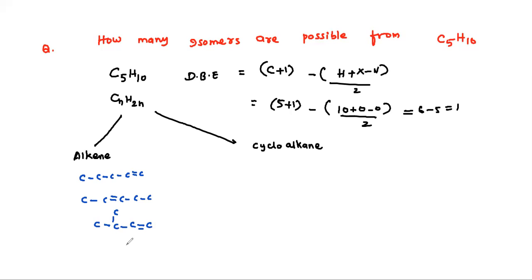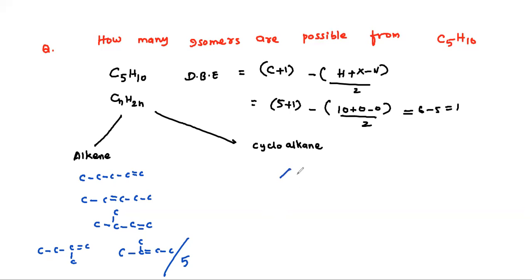Then the fourth possibility, and then C, C, C, double bond, C, C is the fifth possibility. So how many alkenes are there? Alkenes are 5.